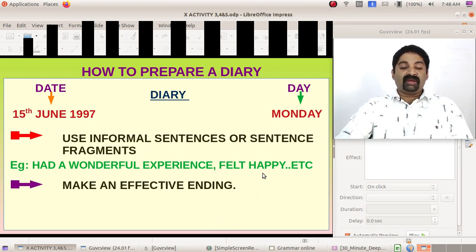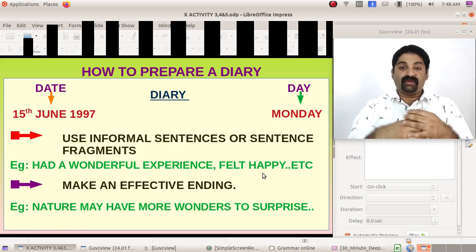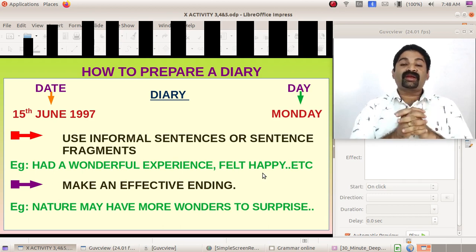Then make an effective ending. You can make a very effective ending. For example, nature may have more wonders to surprise. So before going to sleep, you are wondering again, nature may give us more wonders. In such a way you can conclude the diary. Write it in a paragraph.